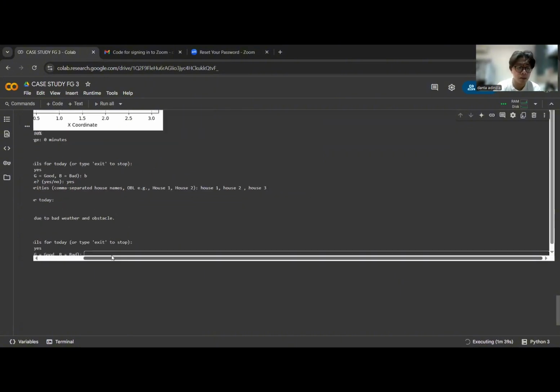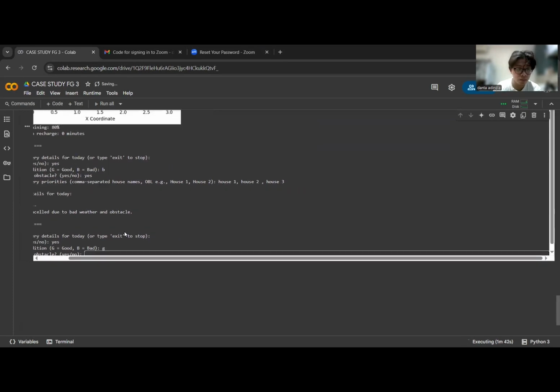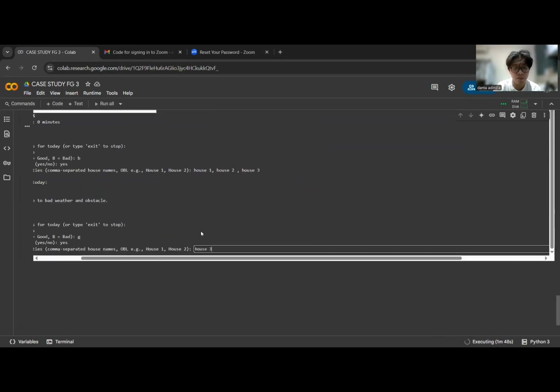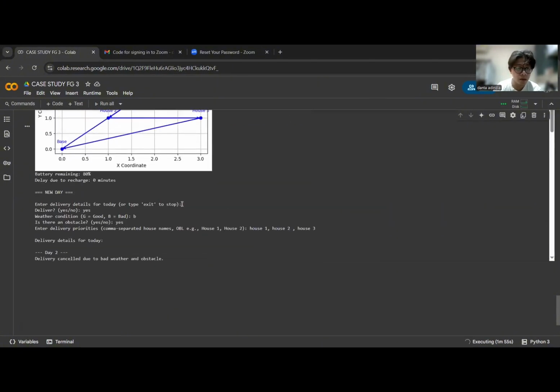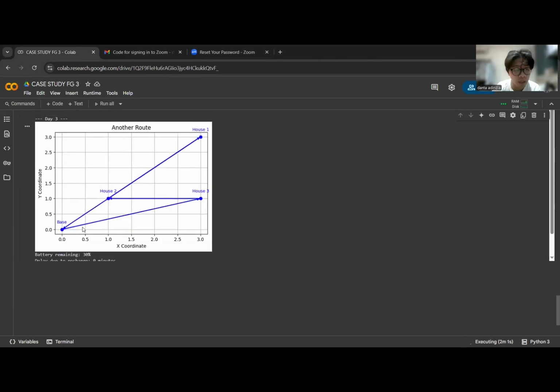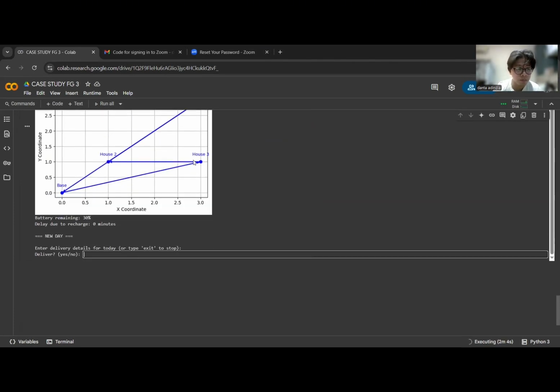So delivery, yes. Let's say that the weather is good. And then let's say there is an obstacle. For the priority list, let's change it up: house 3, then house 2, and last, house 1. Now, this is completely different from the first illustration. As we can see, it started from house 3 first and then to house 1. Also, we can see that the output has a battery remaining of 30%. Each delivery, the battery will be used. And if the battery hits 0 or goes below the recharge level, it will have a delay.